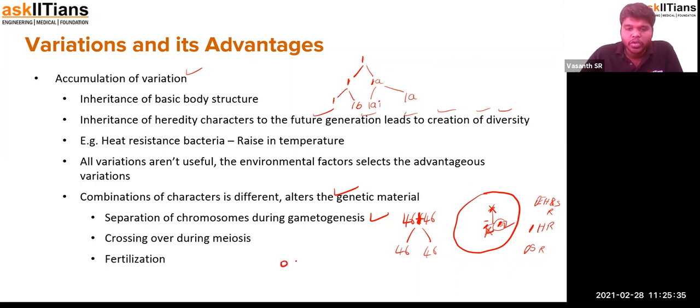Two homologous chromosomes will be undergoing overlapping. So this genetic material will be interchanged with each other. How? So due to this, it will be having something like that.